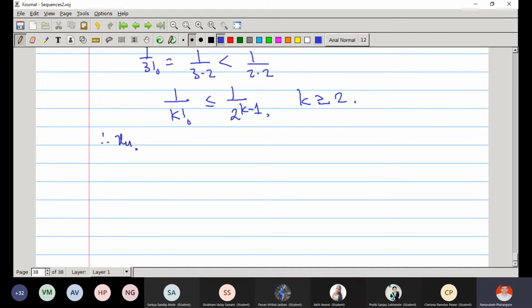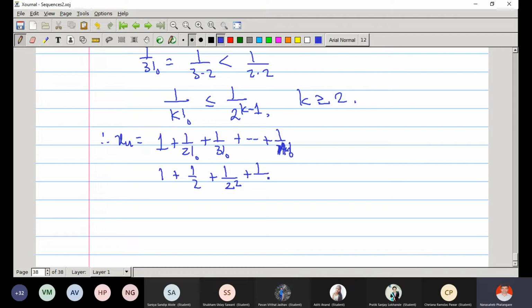Therefore look at xn: 1 plus 1 upon 2 factorial plus 1 upon 3 factorial and so on. This is my xn. Now I will compare this: 1 as it is, 1 by 2 as it is, but I will replace 1 by 3 factorial by 1 by 2 raised to 2.